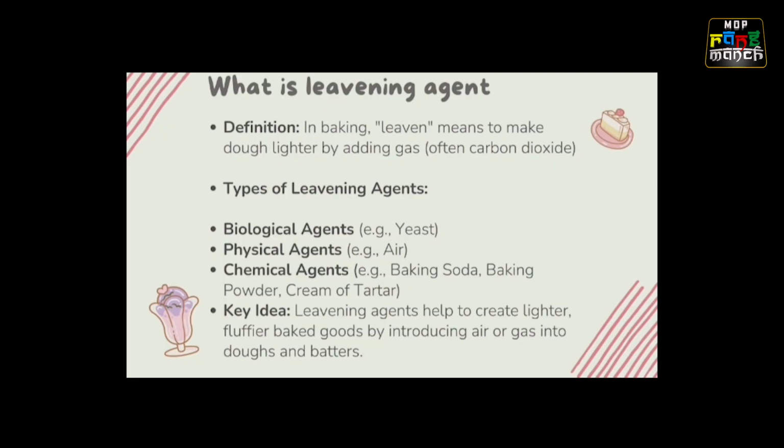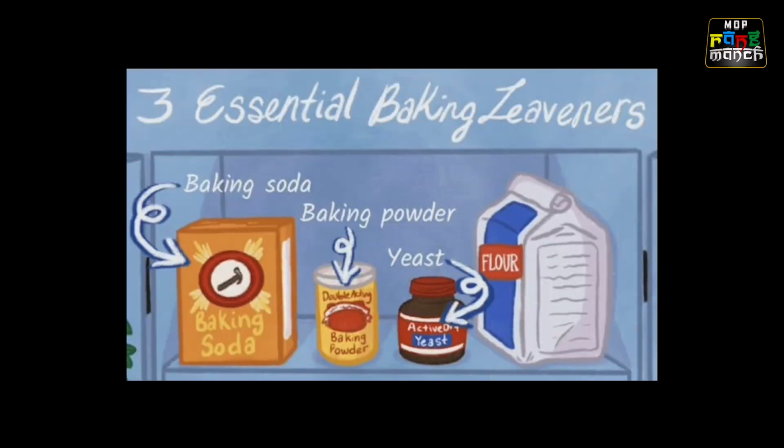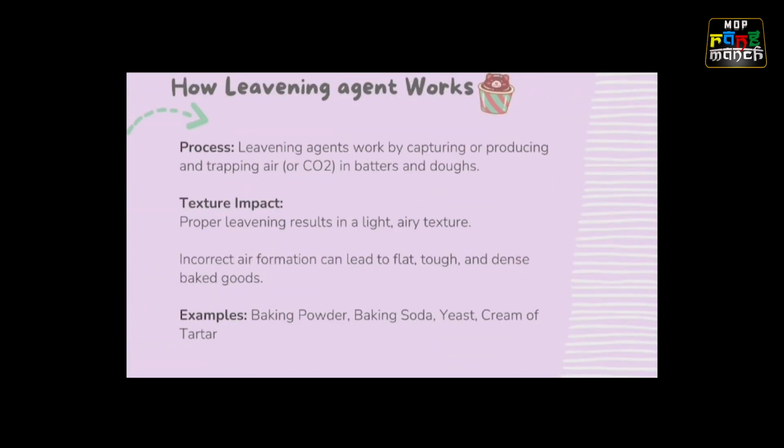There are different types of leavening agents: biological agents like yeast, physical agents like air, and chemical agents like baking soda, baking powder, and cream of tartar. The main idea of a leavening agent is to help create lighter, fluffier baked goods by introducing air or gas into doughs and batters. Let's see how a leavening agent works.